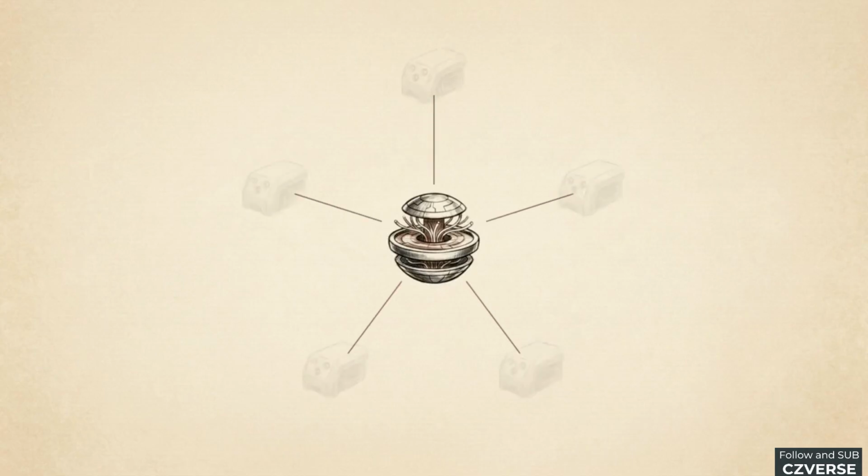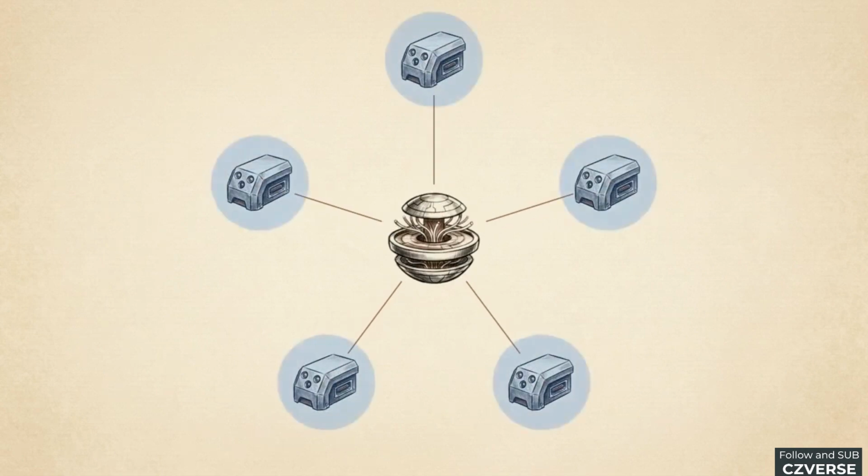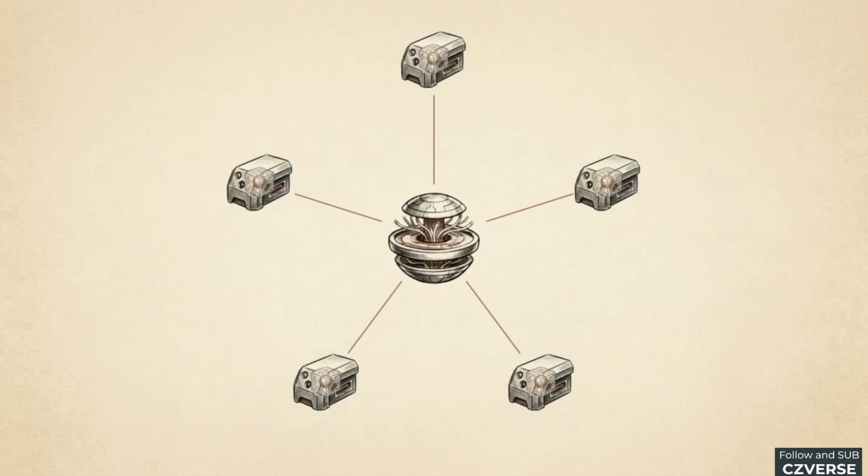Scaling an agentic system involves moving from a single stack to a multi-agent topology. A central orchestrator connects to multiple specialized worker nodes. The orchestrator receives a high-level goal and breaks it down into discrete subtasks. The worker nodes execute those subtasks using specific tools and return structured data to the central hub. This structure introduces a vulnerability.